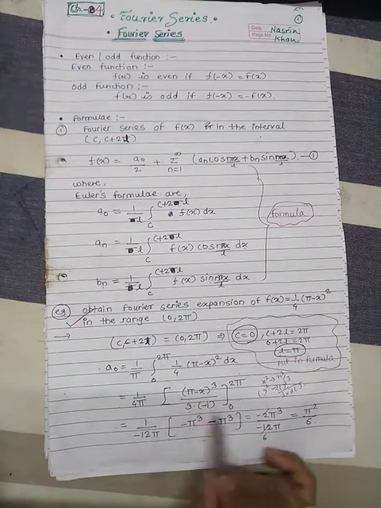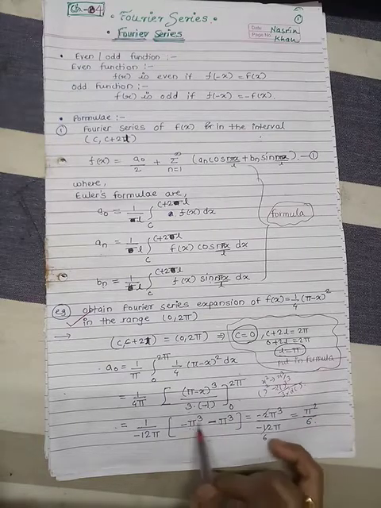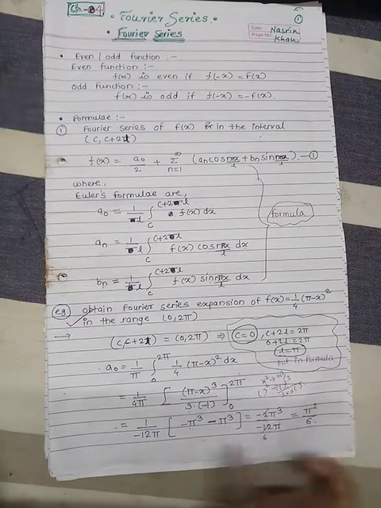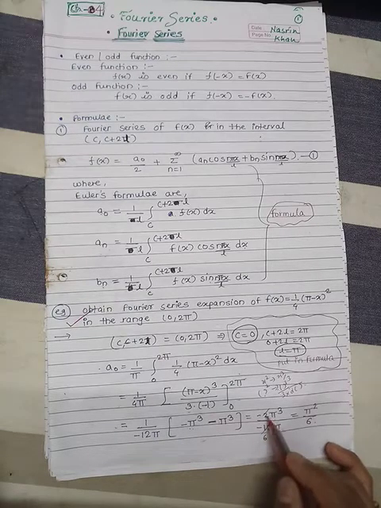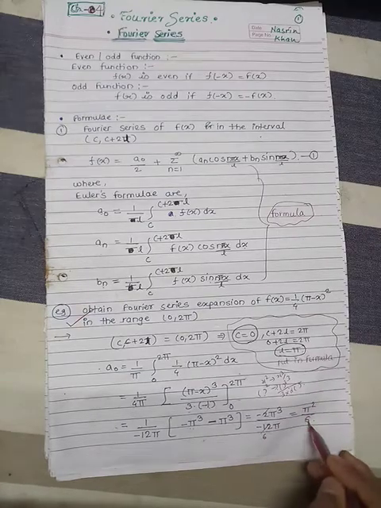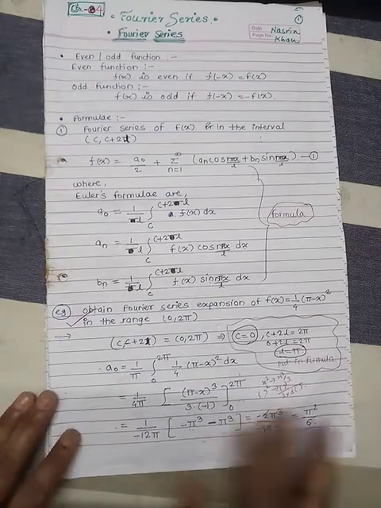By simplifying, minus pi cube minus pi cube is minus 2 pi cube upon minus 12 pi. By cancelling and simplifying 2 by 12, we get pi square by 6. So this is the value of a naught.